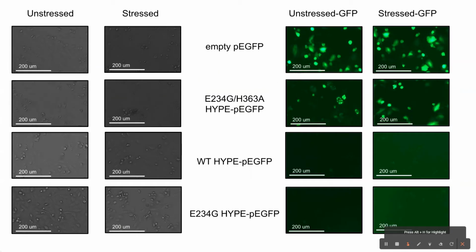Here we have side-by-side comparisons of the unstressed and stressed cells with both DIC and GFP images. Looking at the DIC images, we observed a greater number of rounded cells in the stress sample, suggesting that our thapsigargin treatment was successful, because rounding is a phenotype of stress. When looking at the GFP images, the empty GFP and EGHA transfections were both very successful, but the wild-type and EG HYPE are expressed at a much lower level, likely due to a much less clean purification.